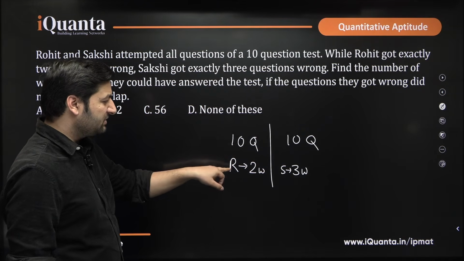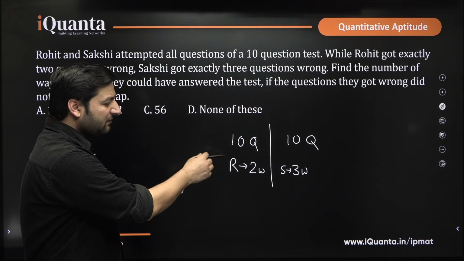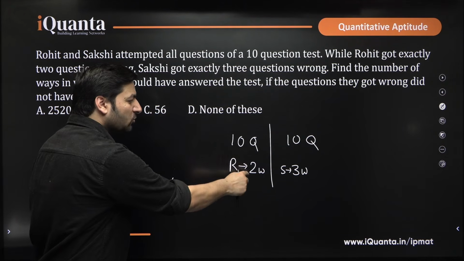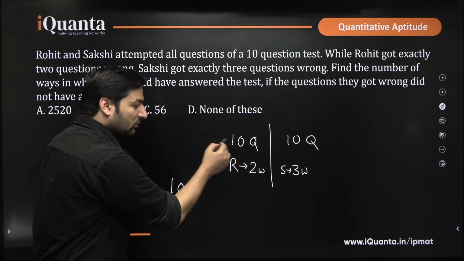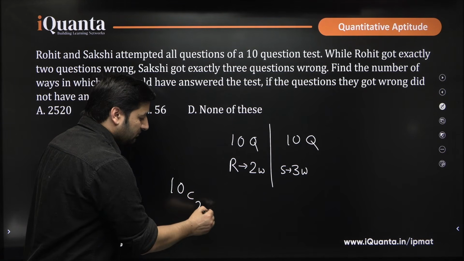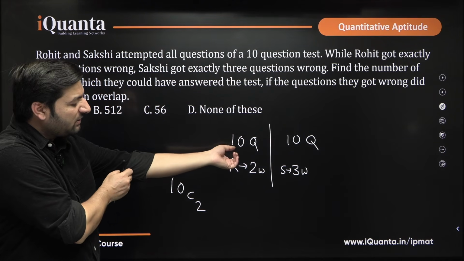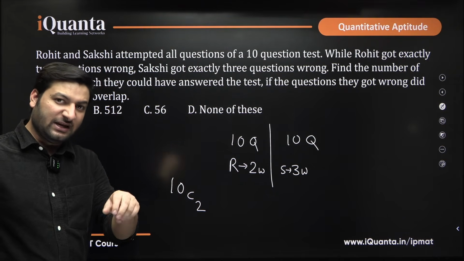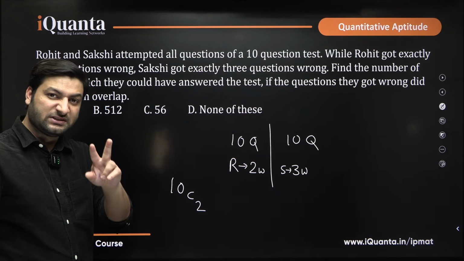There are 10 questions that Rohit has. Out of these 10 questions, definitely if Rohit has to do any 2 wrong, so this is basically like selecting 2 questions out of 10. Yes or no? What will be the total number of ways of selecting 2 things out of 10? 10C2. So once we have done 10C2, that simply means out of the 10 questions that Rohit was given, he has chosen any 2 questions and did them incorrectly. That is the number of ways in which Rohit can answer 2 questions incorrectly.